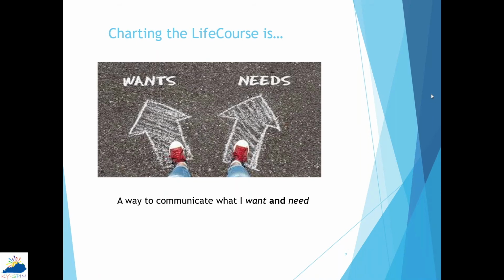So, asking open-ended questions and using templates. The next few weeks, we're going to be sharing resources and discussing how to assist you, your family, or the individuals and families you work with organize and explain what they want the future to look like, and learn how to discover ways to make that want a reality. And again, the great thing about these tools is that they can be used by anyone, disability or no disability, and for many purposes and situations. So Charting the LifeCourse is a way to communicate your wants and your needs.